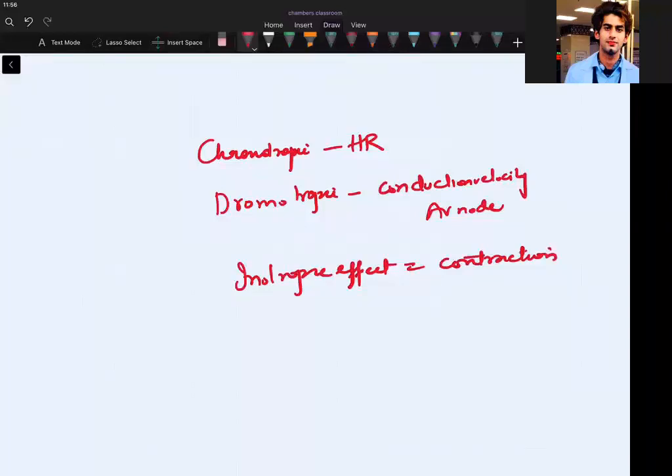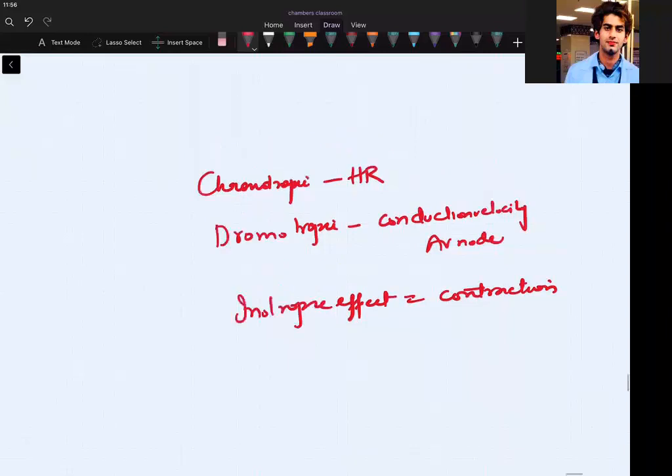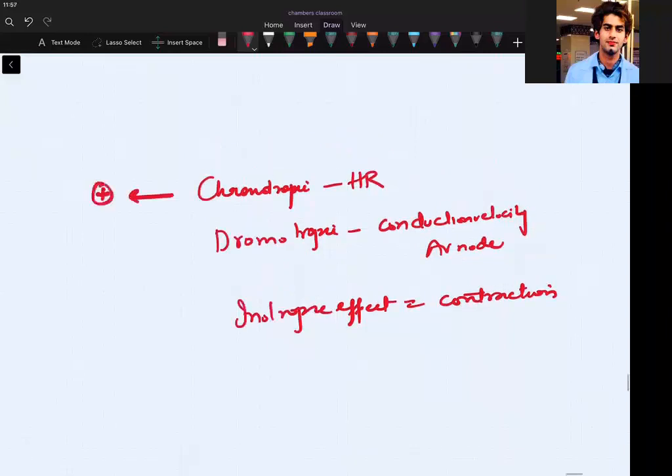Now, positively chronotropic means increase the SA node firing. Decrease the SA node firing is the negatively chronotropic action.